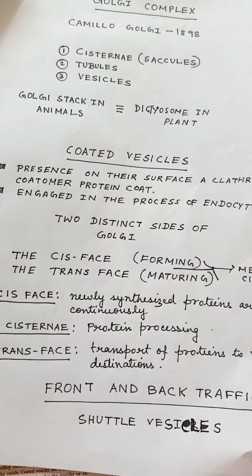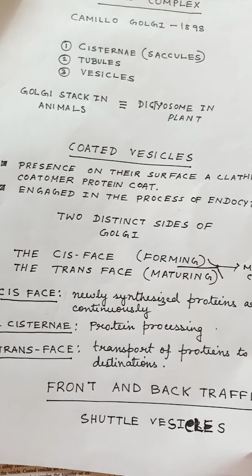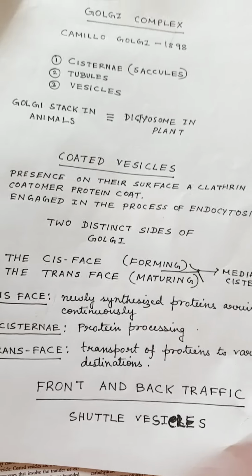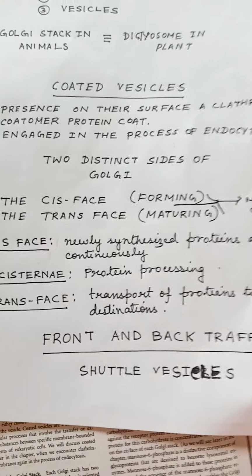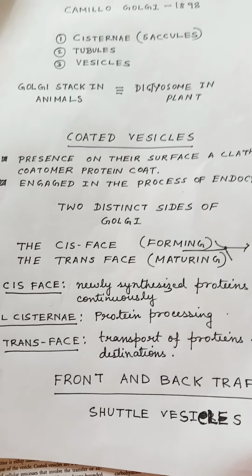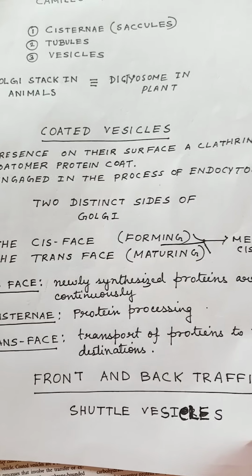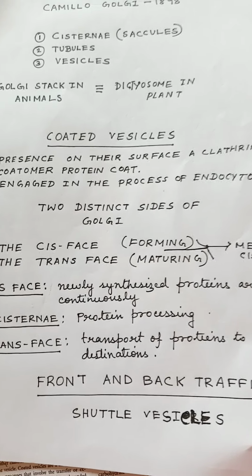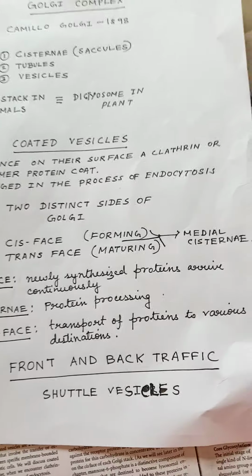Vesicles budding off from the trans cisternae are clathrin coated, whereas vesicles budding off from the endoplasmic reticulum or the cis or medial cisternae of the Golgi stack are coatomer coated. So, if I now ask, what do coatomer coated vesicles do? They shuttle proteins between the endoplasmic reticulum and the Golgi cisternae. And what do clathrin coated vesicles do? They mediate the transport of proteins destined for secretory vesicles, lysosomes, or plasma membrane.